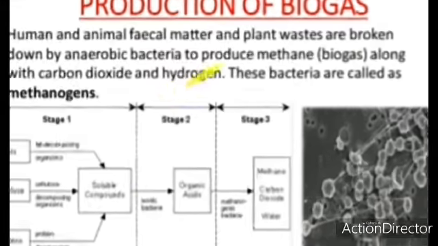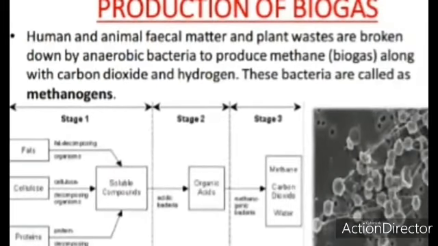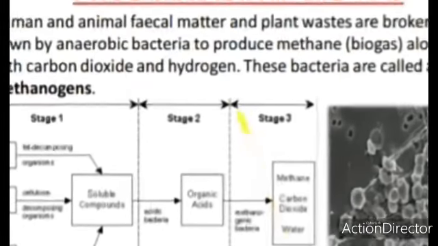See here in this flow chart, there are fats, cellulose and proteins, which are the nutrients. We first hydrolyze these to soluble compounds by the use of enzymes. Then we add acidic bacteria to the soluble compounds. Then we get organic acids in the second stage.